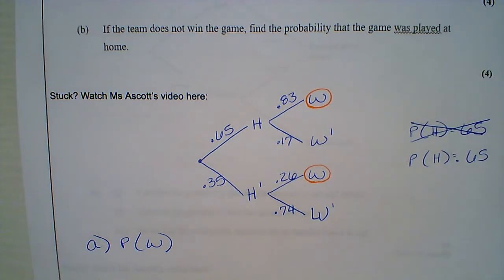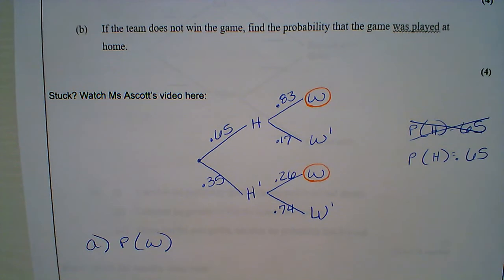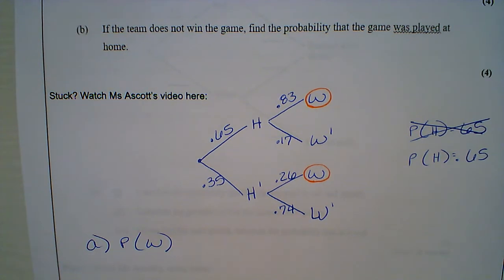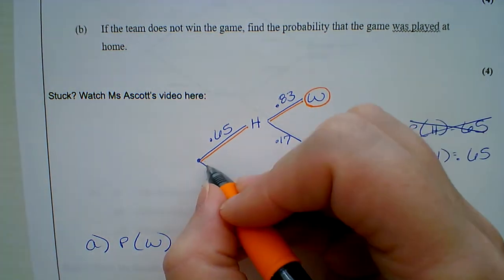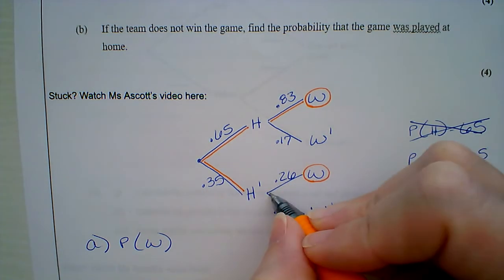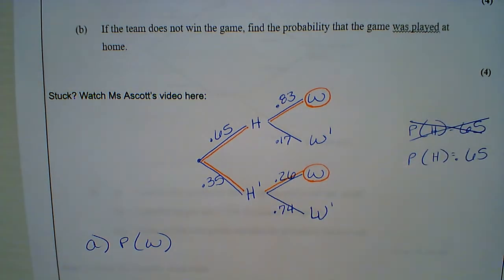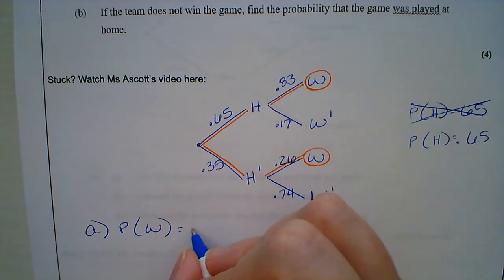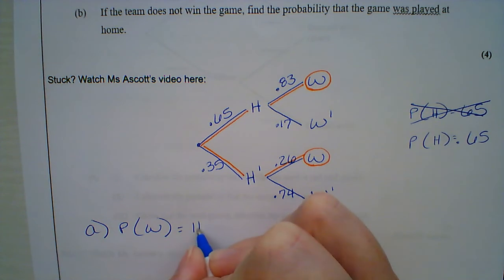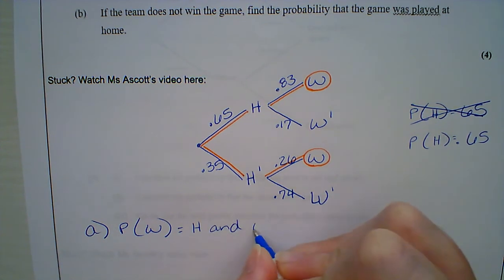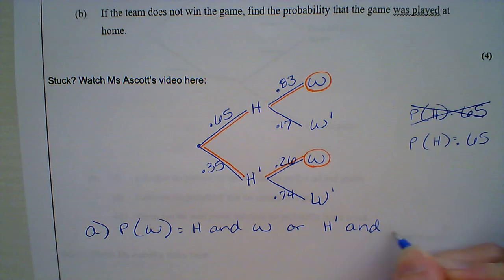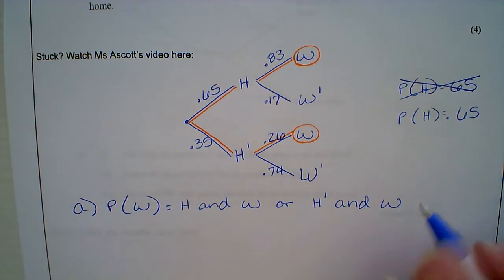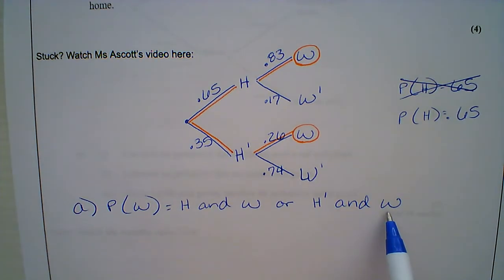Notice there are two W's. So we're going to need to take both of those paths into consideration. We can play at home and win, or we cannot play at home and win. So let's take this little sentence using ands and ors and convert it into numbers and symbols.